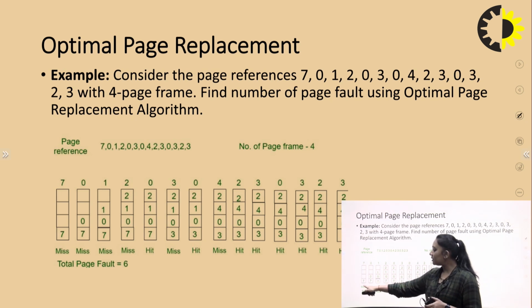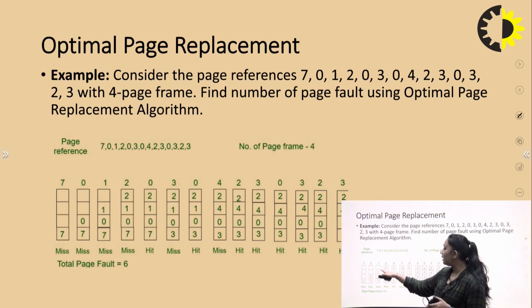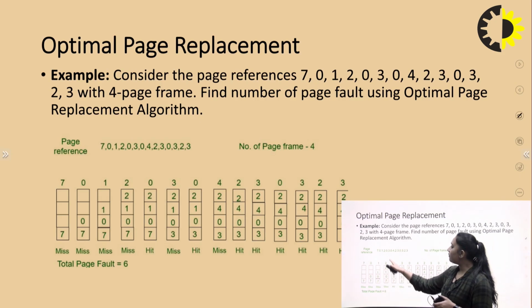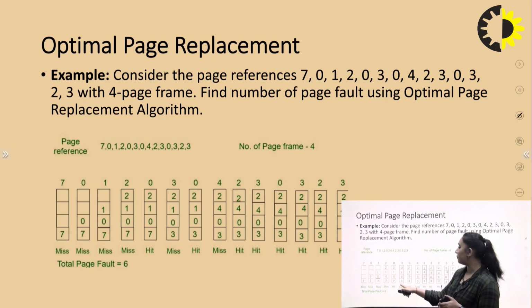So in page frame 4, we place every page reference in the page frame one by one. So 7 is placed at the first level, then 0 at the second level, 1 at the third level, and 2 at the fourth level, right? After that we have 0. The 0 is already present, so it is a hit and we can't place any replacement.